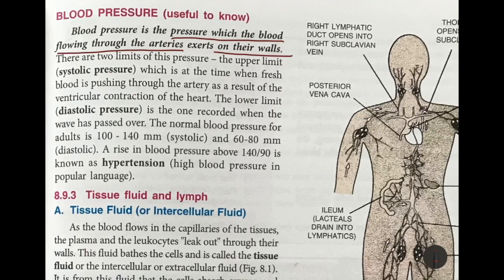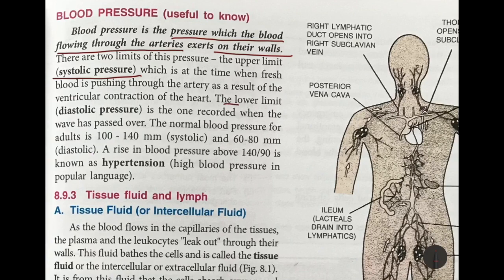There are two limits of this pressure. The upper limit, known as systolic pressure, is at the time when fresh blood is pushing through the artery as a result of ventricular contraction of the heart. That means blood has come out from the heart and it is flowing through the artery. That is the upper limit, known as systolic pressure.